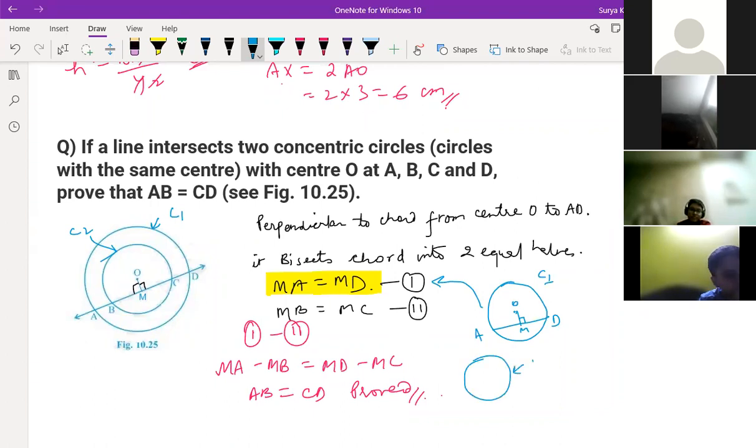Yes. And this is C2. If this is the C2 circle, then we can write this is your B point, this is your C point. So again here we can write MB is equal to MC. This is from this circle. Now we are subtracting. MA minus MB you do, you'll get AB. And MD minus MC if you do, you'll get CD. That's it.